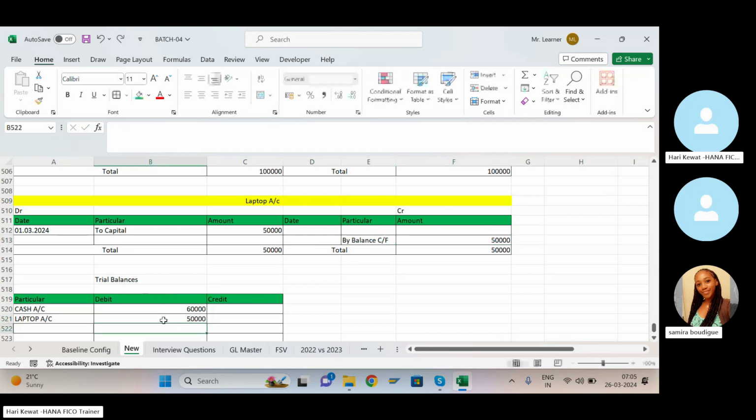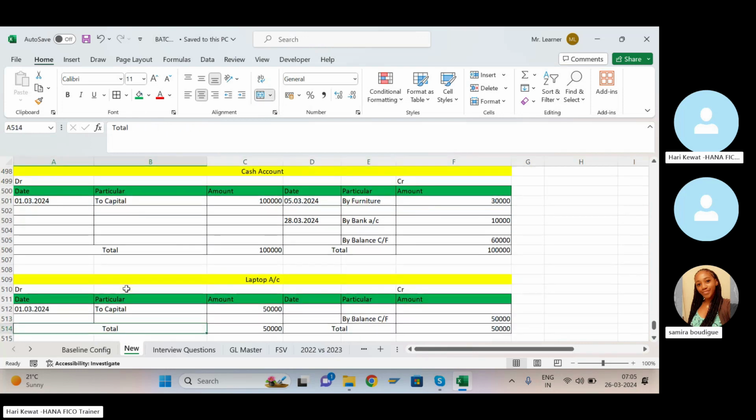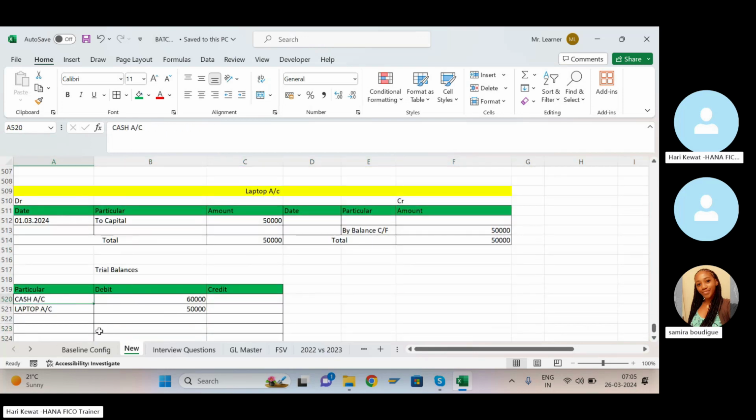So put here 50,000. Likewise, you have to prepare the ledger for all the accounts and put the balance into the trial balance. At last, your debit and credit should match in the trial balance. Is it clear? No doubt?